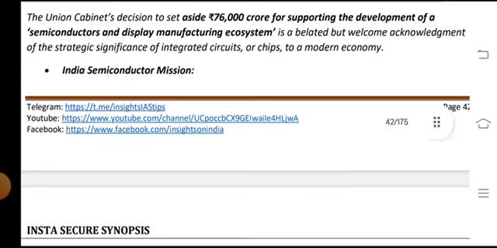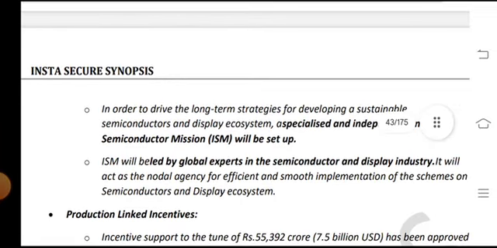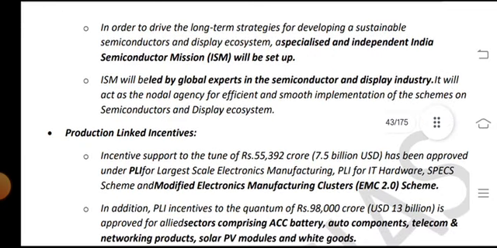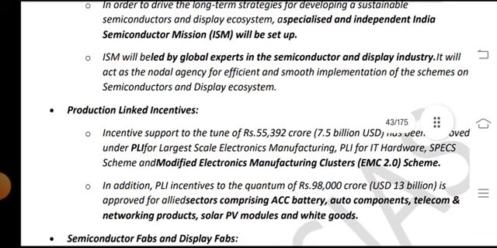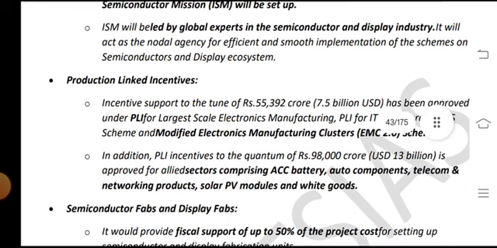India Semiconductor Mission. In order to drive the long-term strategy for developing a sustainable semiconductor and display ecosystem and specialized independence, the India Semiconductor Mission, ISM, will be set up. ISM will be led by global experts in the semiconductor and display industries, and it will act as the nodal agency for efficient and smooth implementation of the schemes on the semiconductor and display ecosystems.